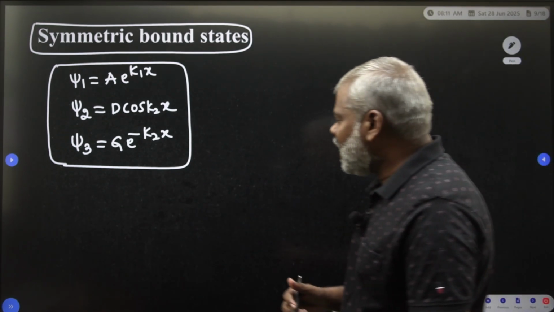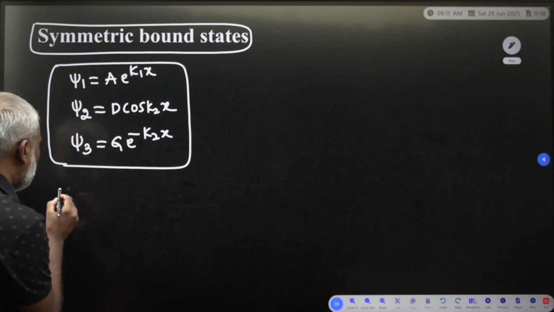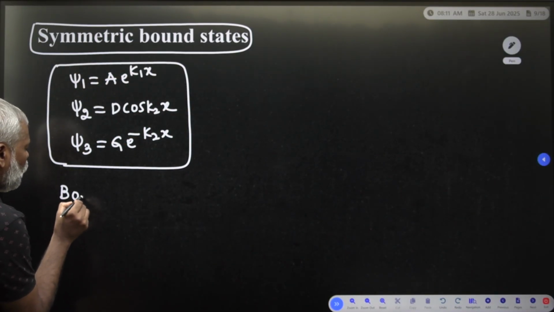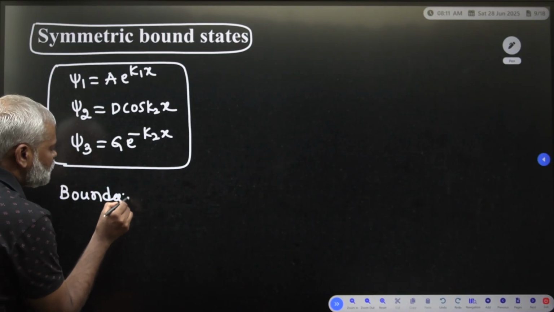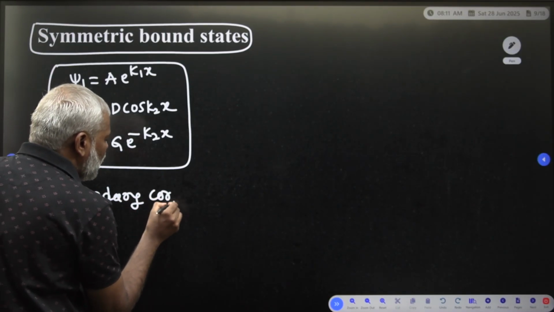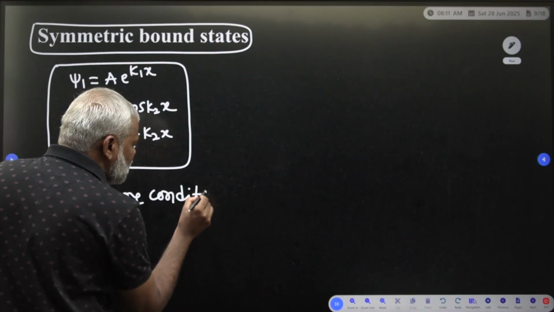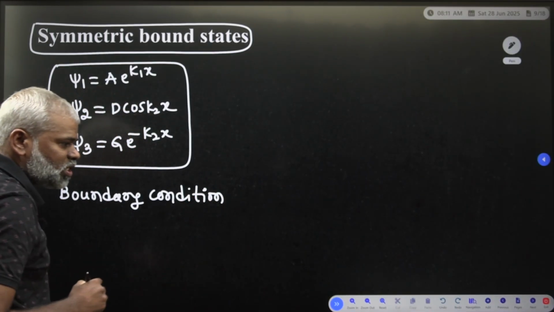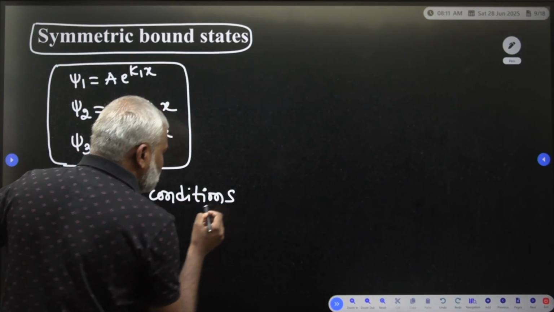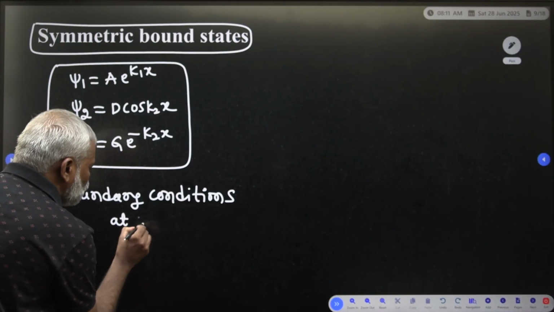Now you have to apply the boundary conditions. How many boundaries exist in the potential? Two boundaries are there, at x is equal to minus a and x is equal to plus a. First we apply at x is equal to minus a.